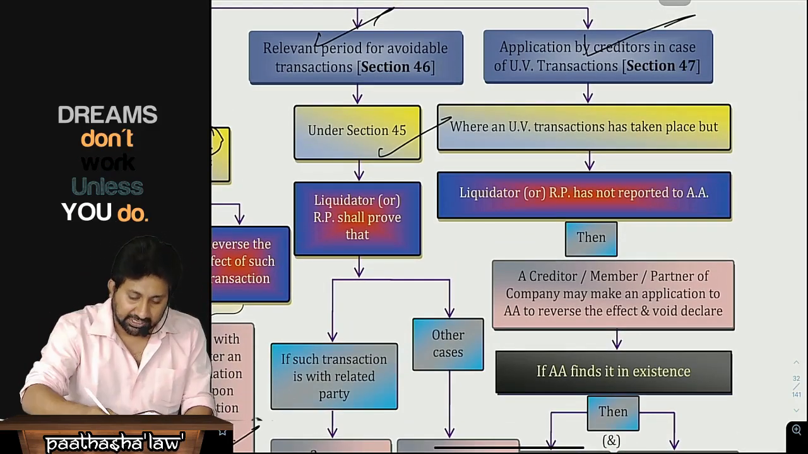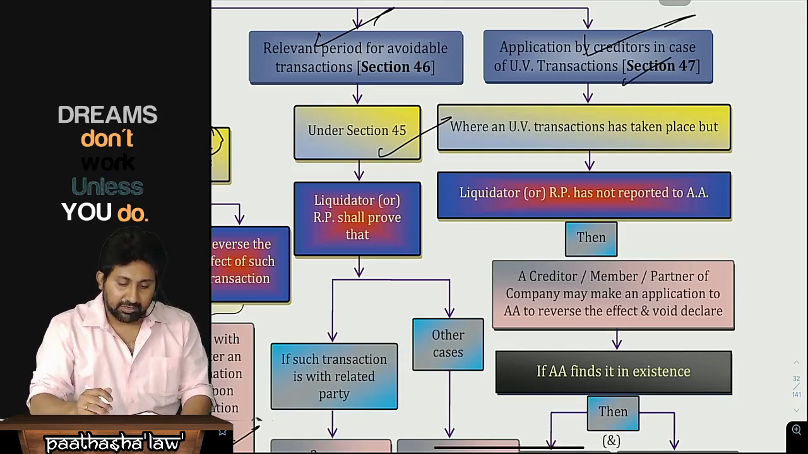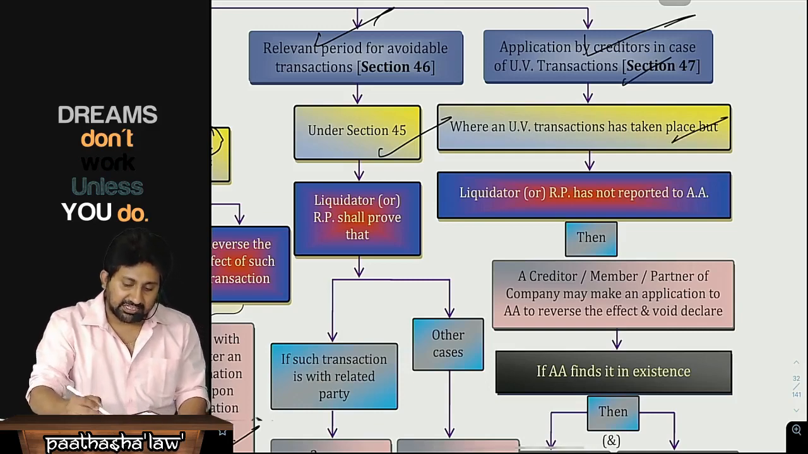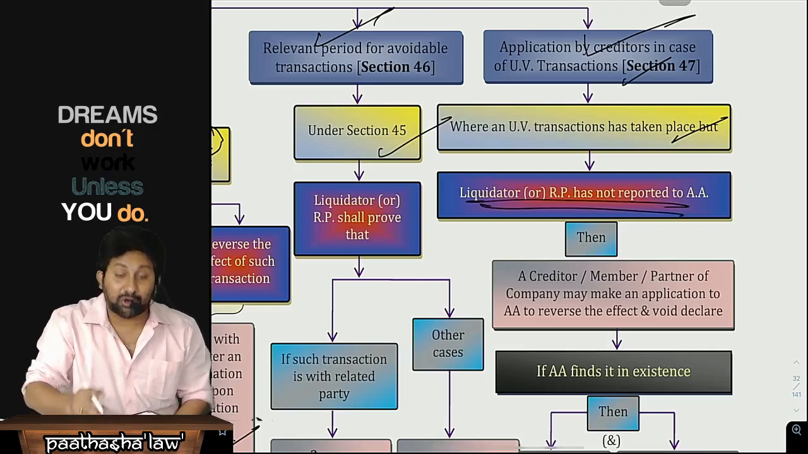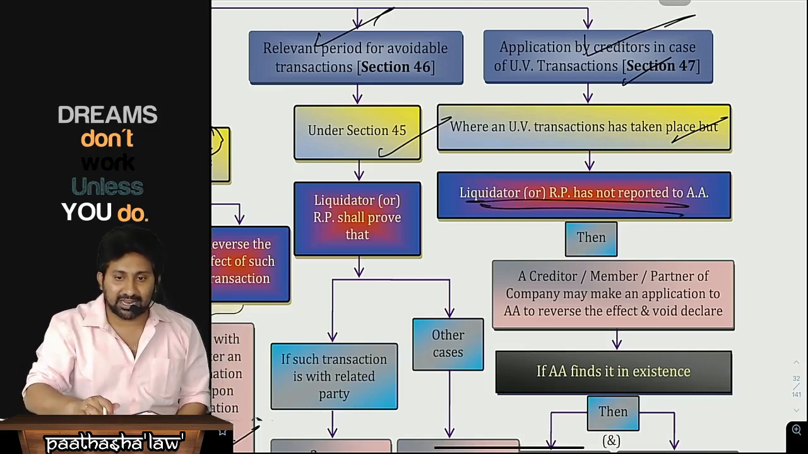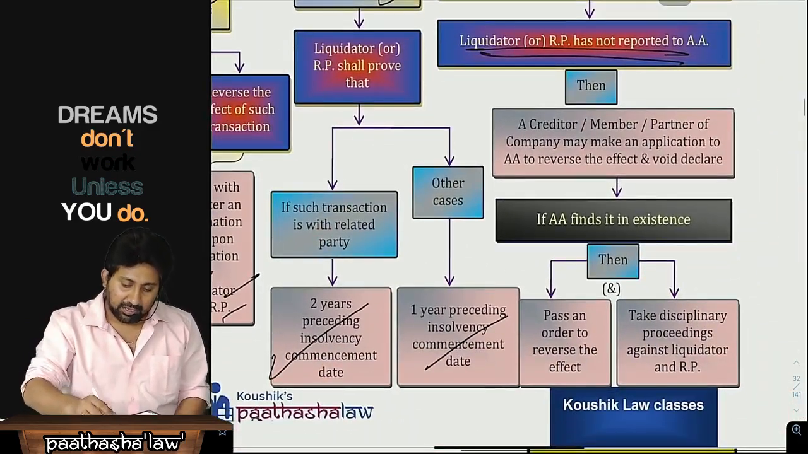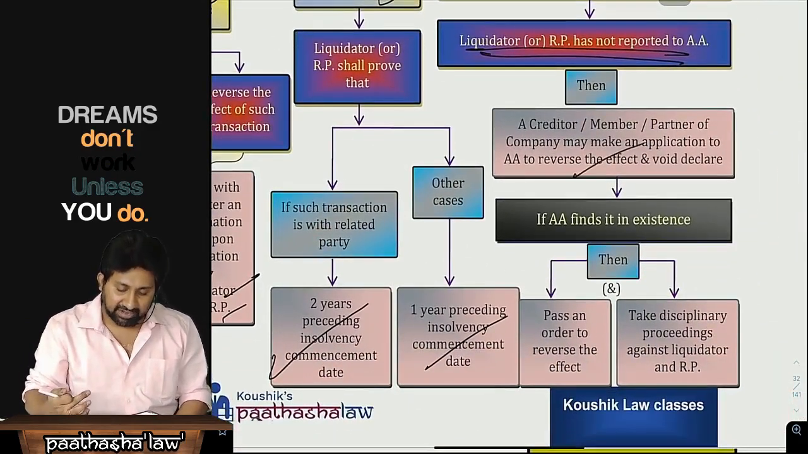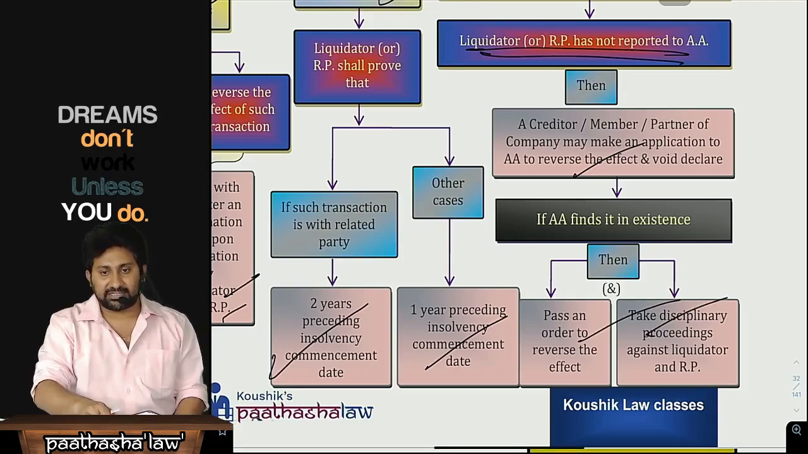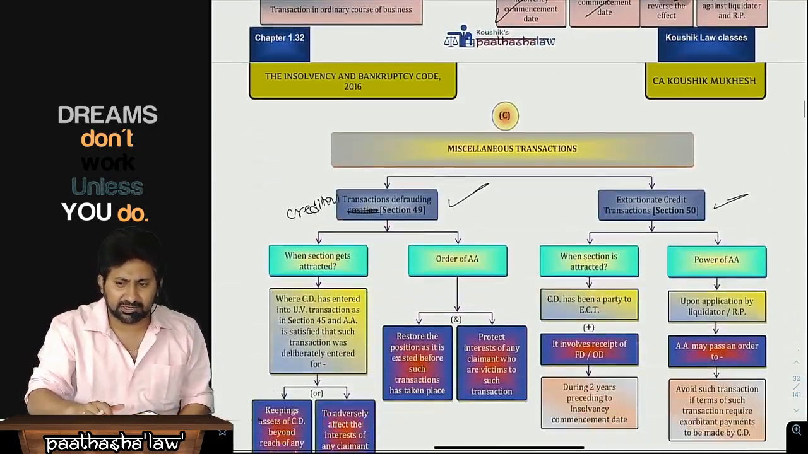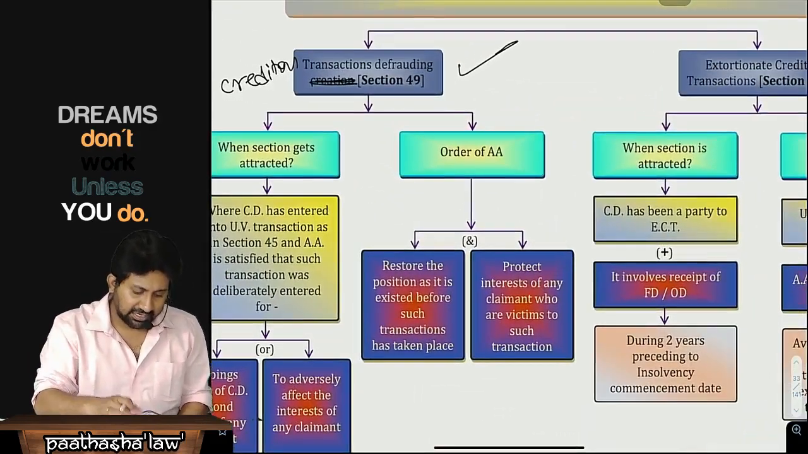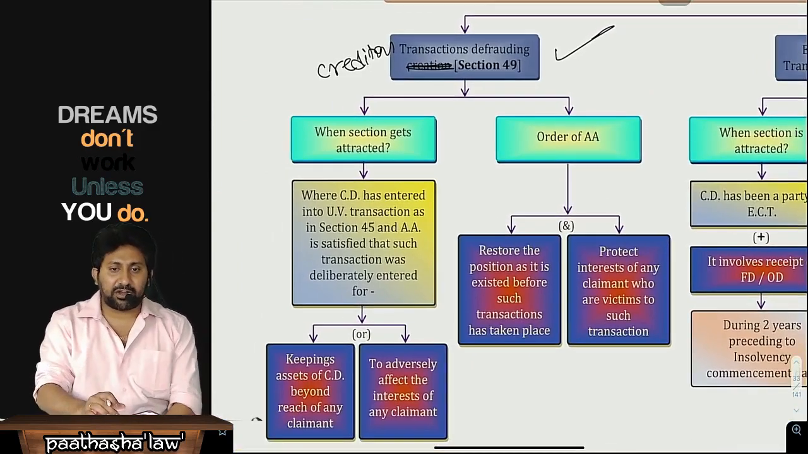Application by creditors in case of undervalued transaction. Where an undervalued transaction has taken place but the liquidator has not reported, if those 2 people are silent, then a creditor or a partner, whatever the case may be, shall make an application to the AA to reverse the transaction. So it will pass an order as such. That's a simple answer. Next, miscellaneous: transactions defrauding the creditors.